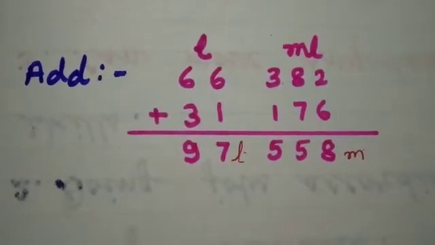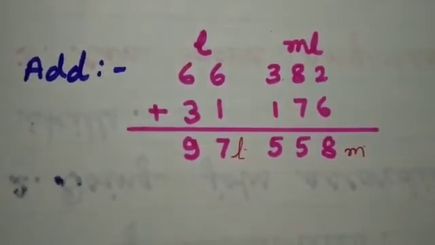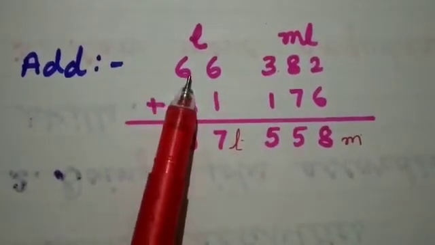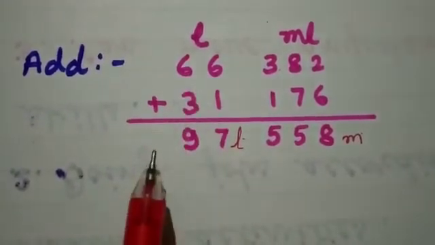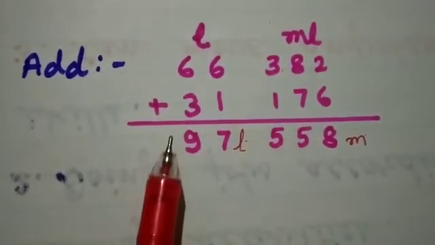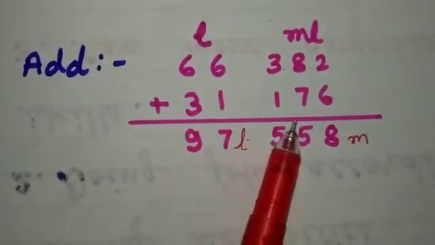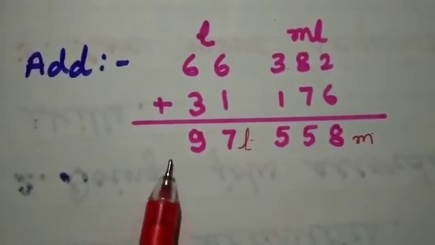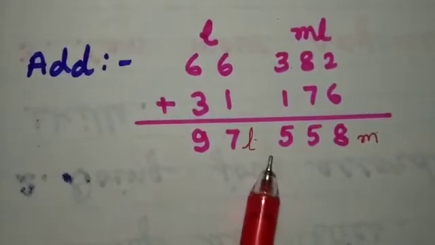Now children, we have examples of addition and subtraction. Now look here, addition. First you write two columns, liter and milliliter. In the liter column you write 666 and in the milliliter column you write 382. Below that you write 31 and 176. Then you add it. Your answer will be 697 liter and 558 milliliter.